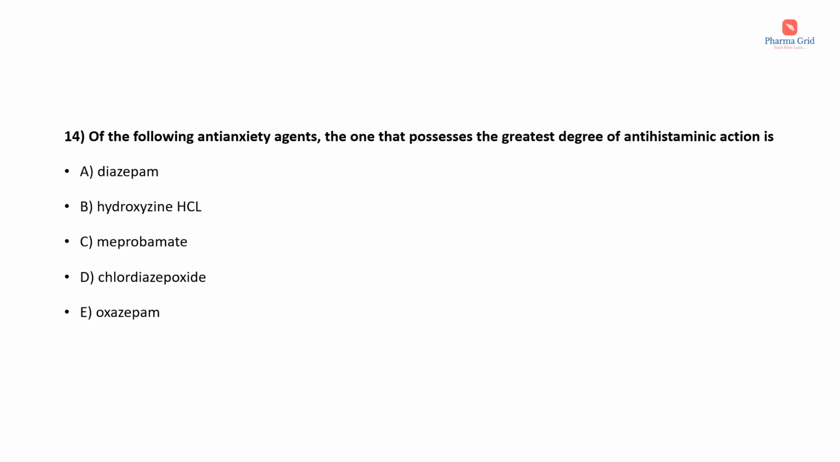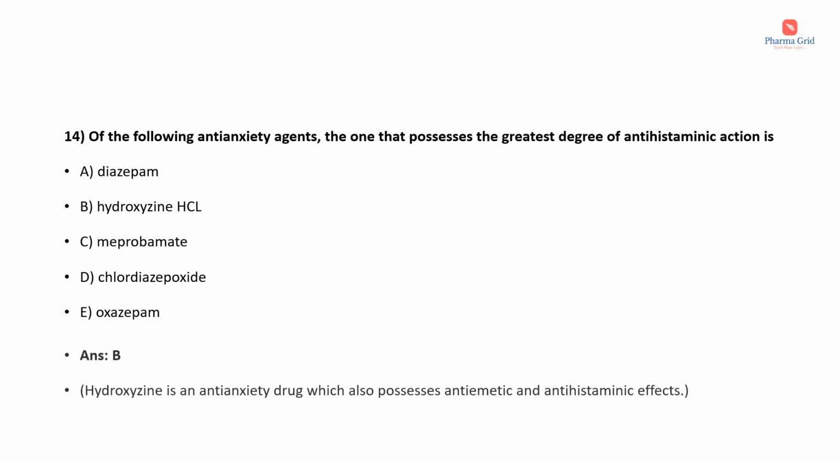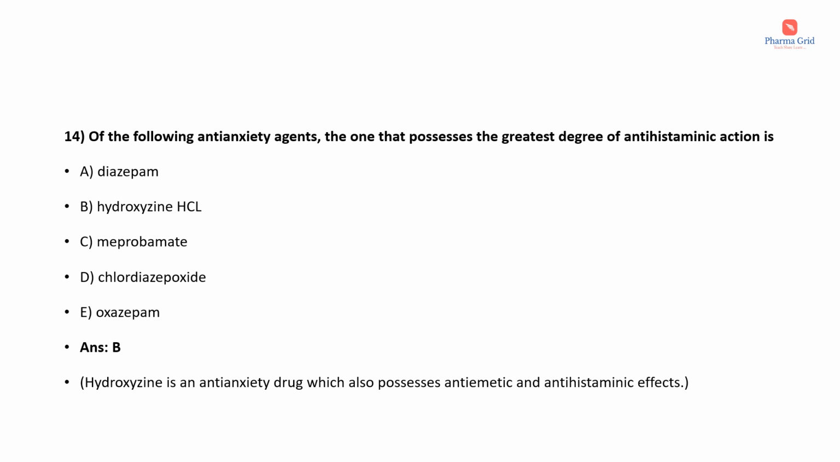Question number 14. Of the following anti-anxiety agents, the one that possesses the greatest degree of antihistaminic action is. The options are diazepam, hydroxyzine hydrochloride, meprobamate, chlordiazepoxide, oxazepam. Here the correct answer is option B, that is hydroxyzine hydrochloride. Hydroxyzine is an anti-anxiety drug which also possesses antiemetic and antihistaminic effects.